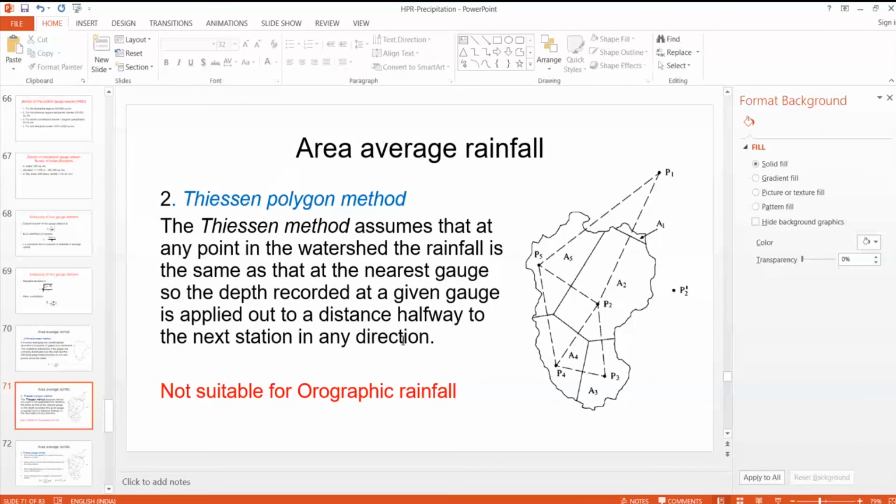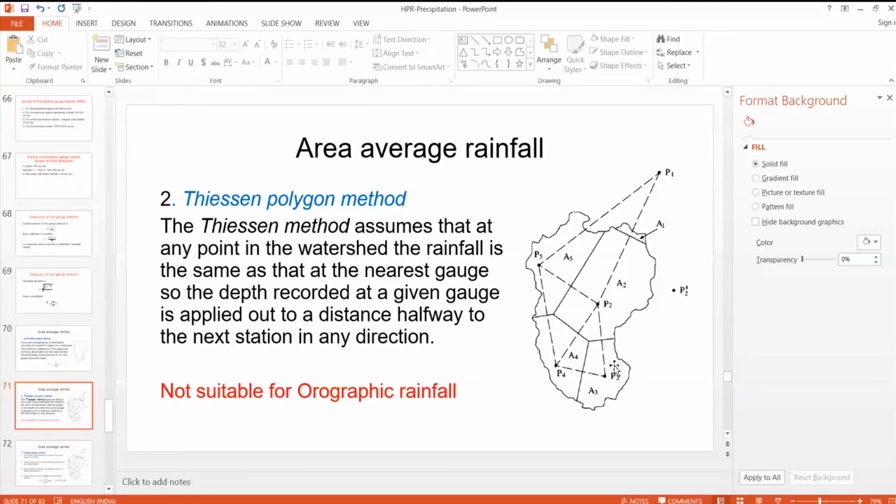Suppose we consider rain gauge stations P3 and P4. This is the midpoint between P3 and P4. From this halfway point up to P3, the rainfall is considered as P3.